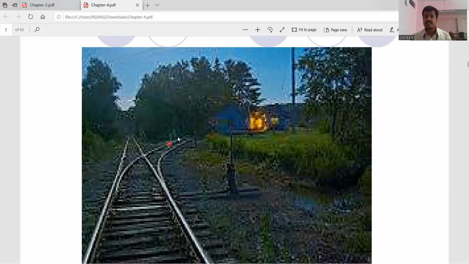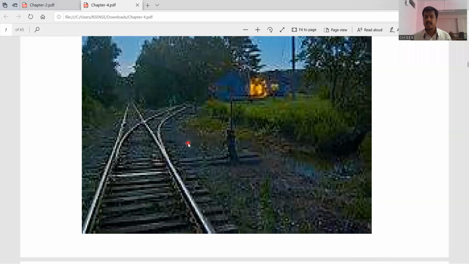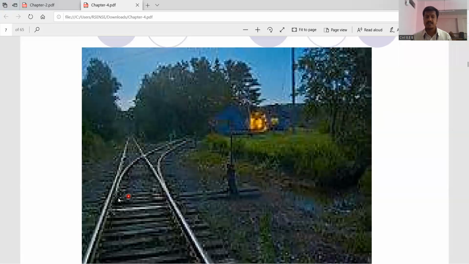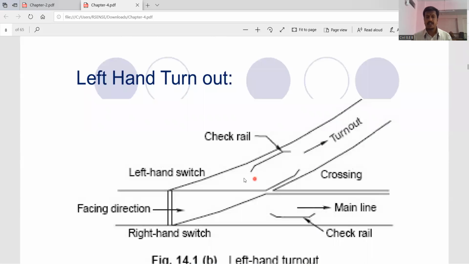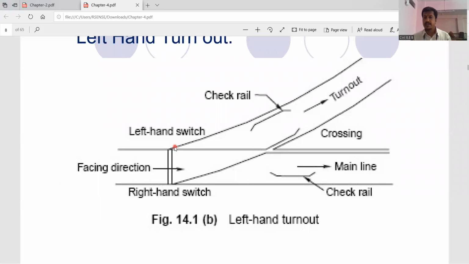So for that you can see this right hand turnout. Okay, in the diagram, this is the right hand turnout. As you can see, these are the component parts of this right hand turnout. Next you can see the left hand turnout, similar to the right hand.